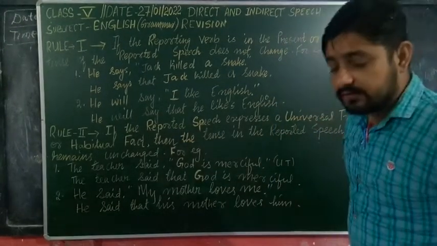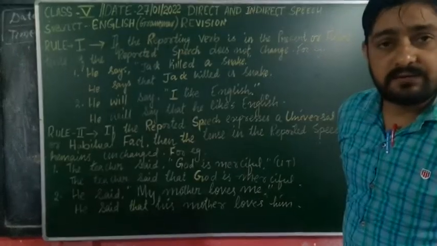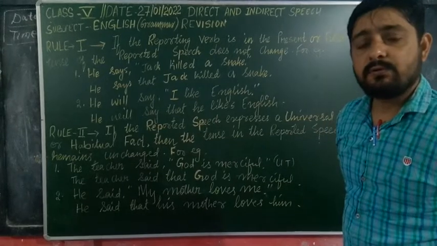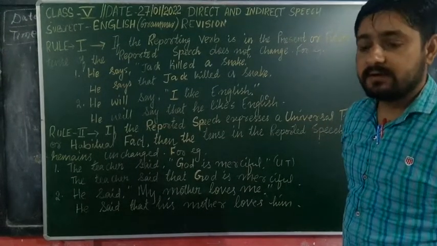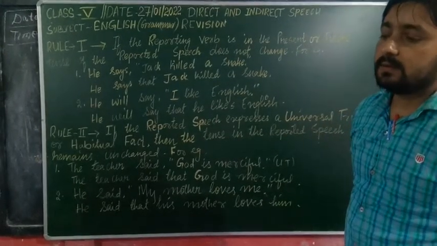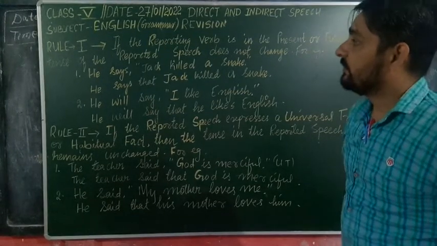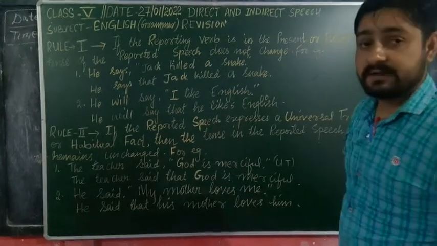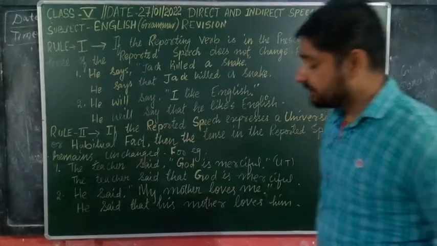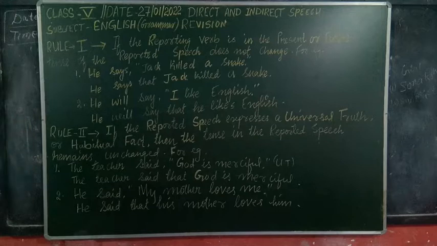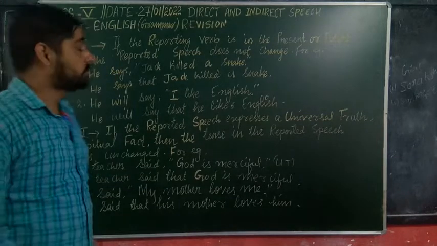Now, some rules are there to change direct into indirect speech. Today I will explain only two rules, and these two rules are very easy to understand. Later I will explain the other rules in the next class. Today we will see rule number 1. What is written here in rule number 1?